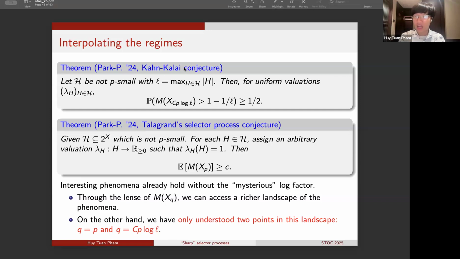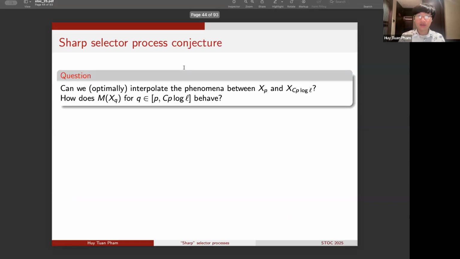Okay. So that begs an obvious question. Can we optimally interpolate the phenomena between what we observe at X_p and what we observe at X_{Cp log L}? In particular, how does the random variable M of X_q behave for any q in between this range of p and Cp log L?